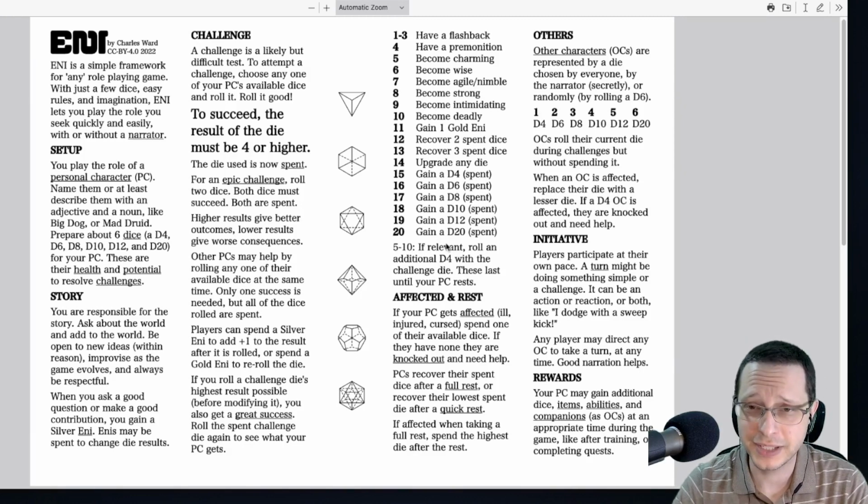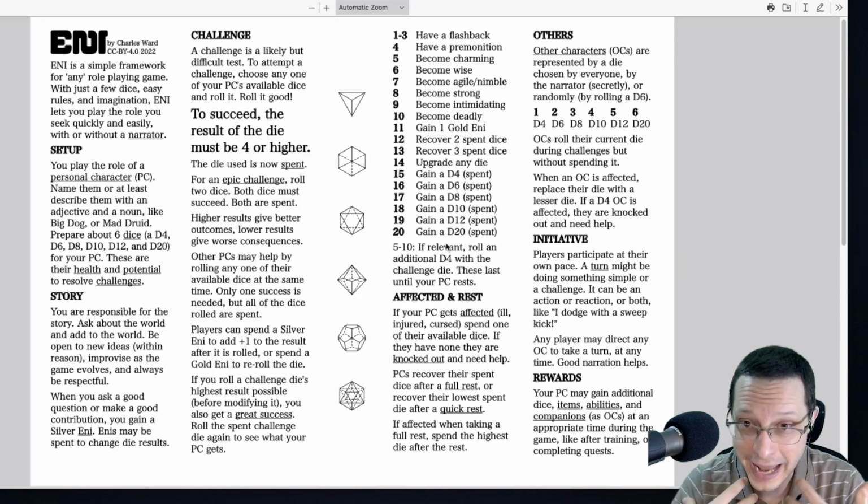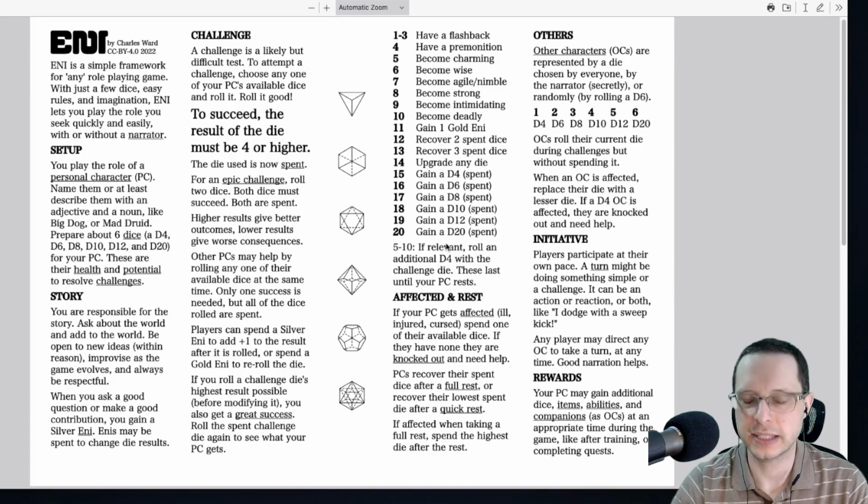Because basically every time your character acts, you're spending a die. Every time your character gets hit or injured or has something done to it, you lose a die. So things can stack up very quickly, unless you're getting those great successes that allow you to recover spent dice or give you extra dice.